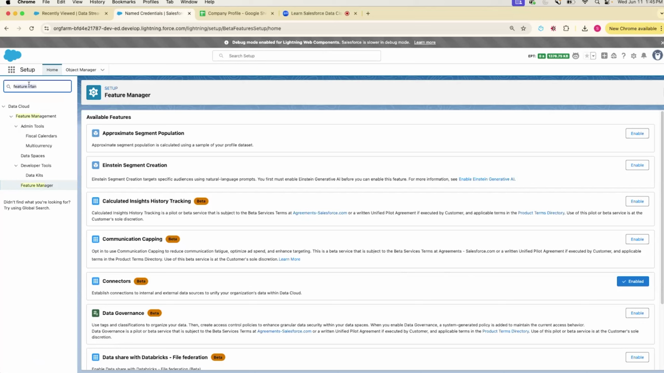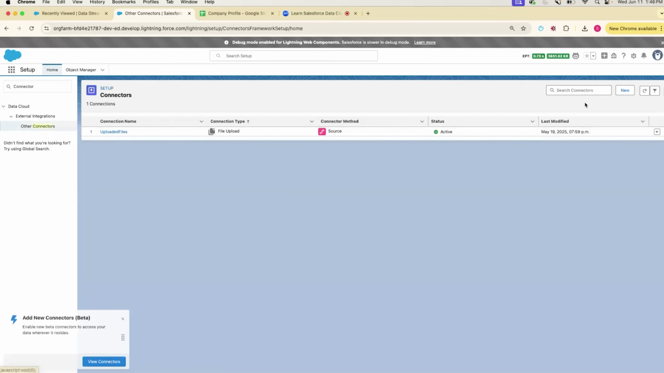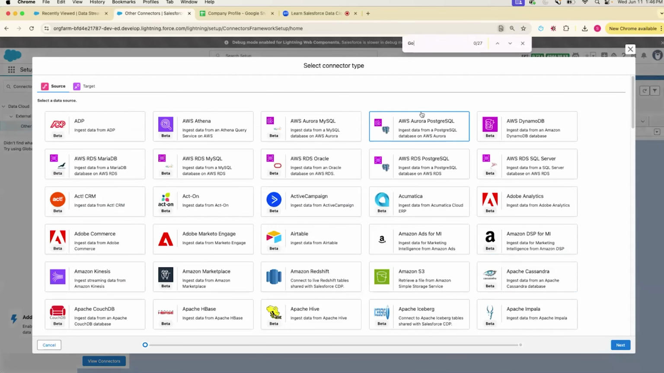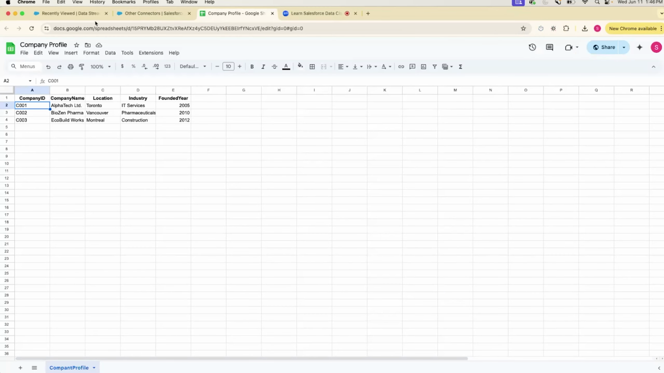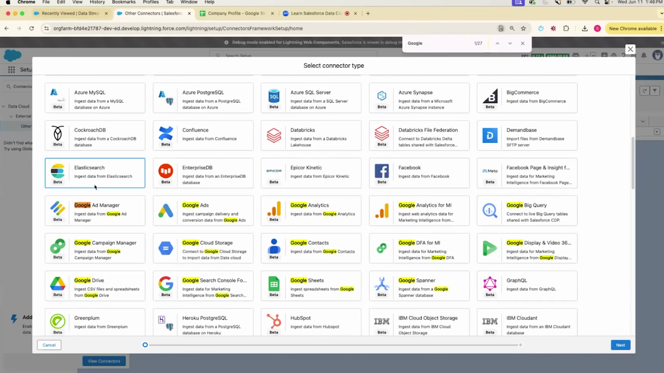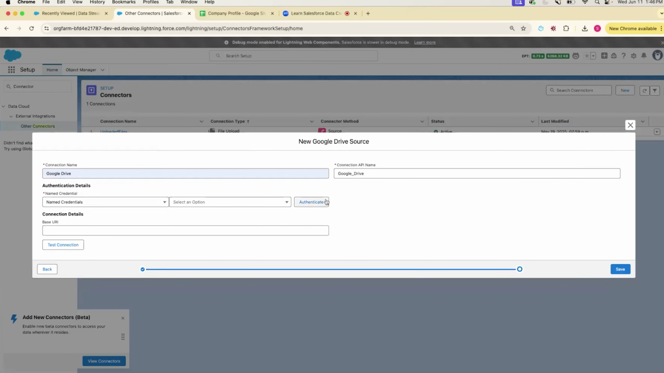And next we go and create a new connector. There's an option in Data Cloud for other connectors. Go there and then you can create a new connector. We're going to use Google Drive for this example. The Google Sheet that I showed is in the Google Drive, so we're going to use that. So yeah, we're going to use Google Drive as the connector. Let's call it any connection name, Google Drive in our case.